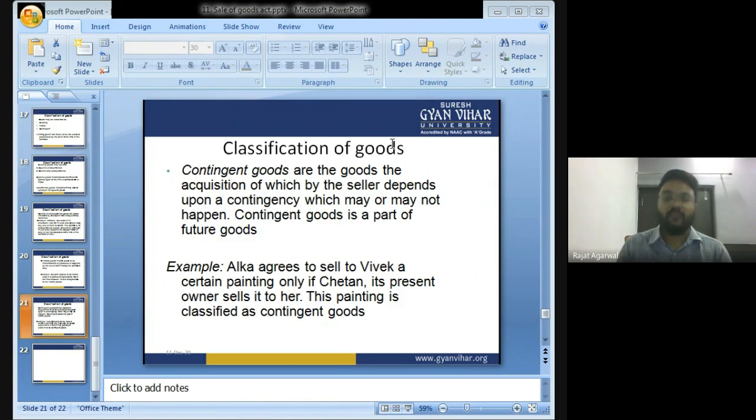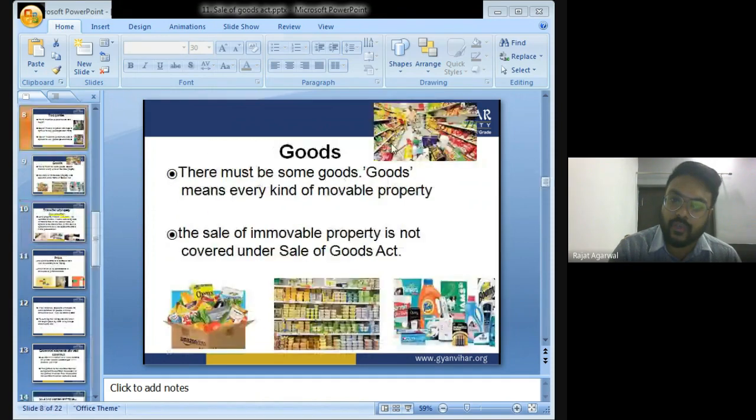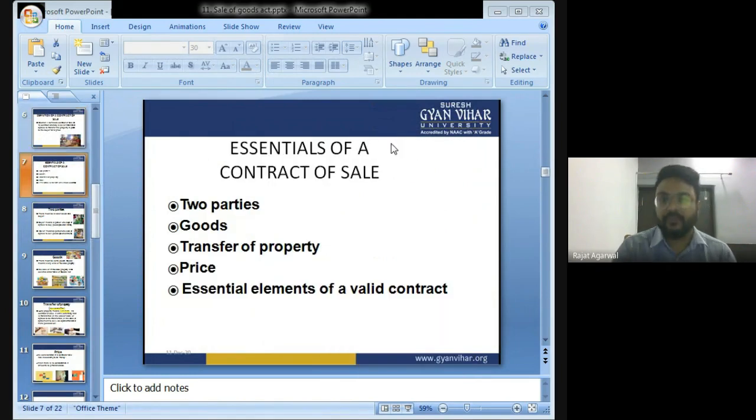Again, I am repeating what is a contract of sale. Contract of sale means where one party agrees to transfer the goods to another party for a price. Where the seller transfers the property or goods to the other party, that is the buyer, for a price.